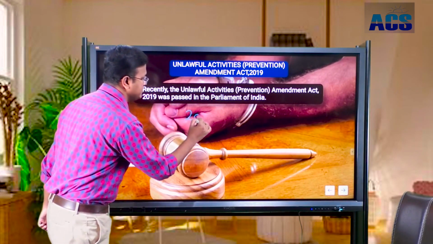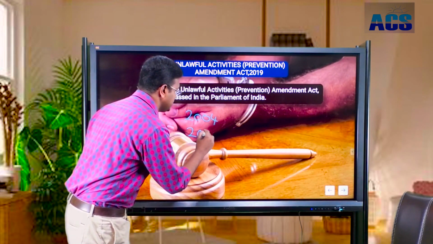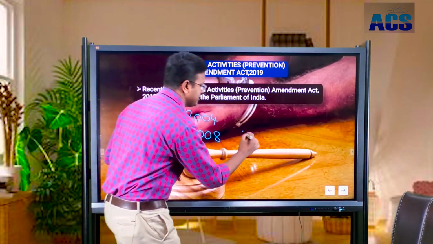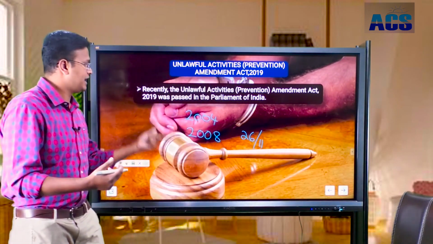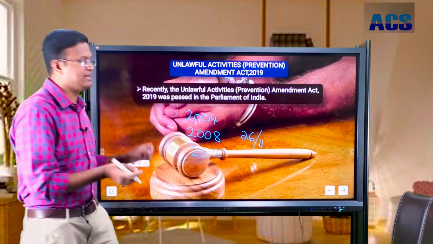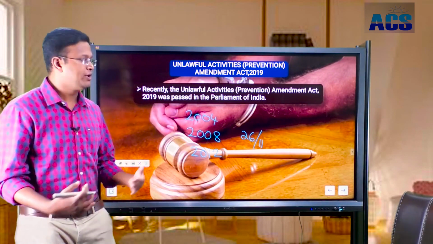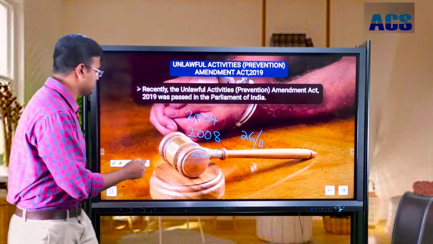Again, we amended in 2008 after the Mumbai terror attack, the 26/11 attack in Mumbai city, and we made it stronger. And again, we amended it in 2012. And 2019 is the latest amendment to the UAPA Act. According to situations, on different occasions we have amended this act.